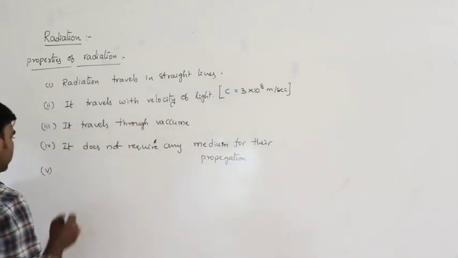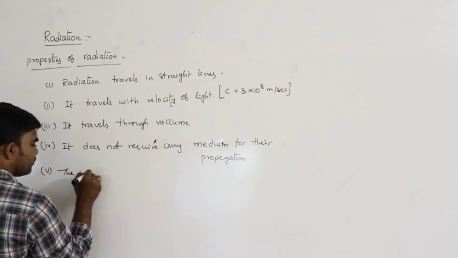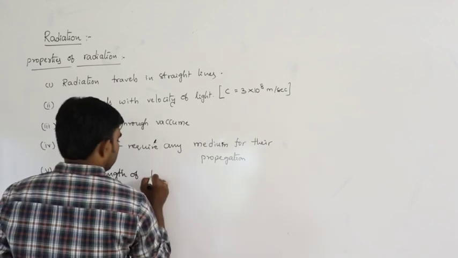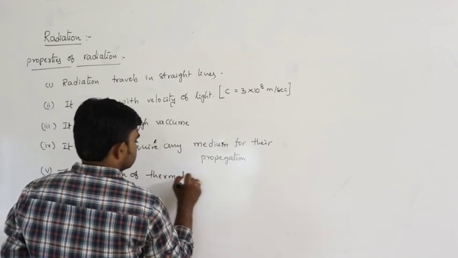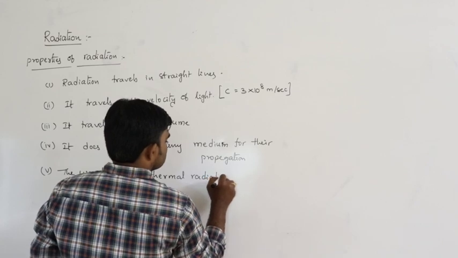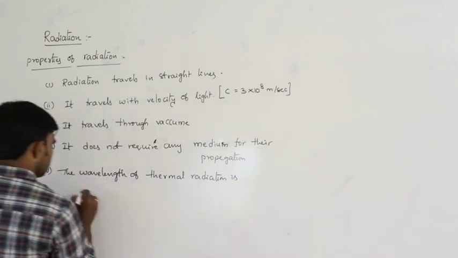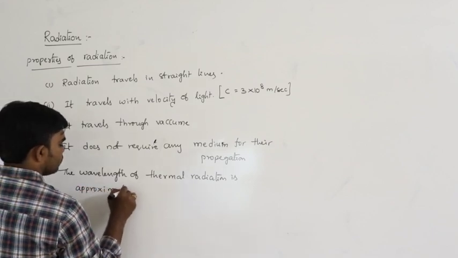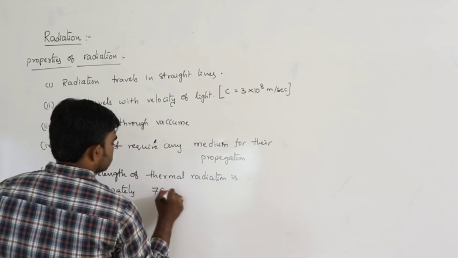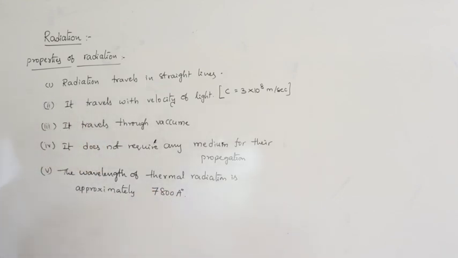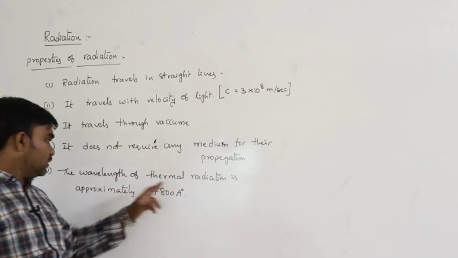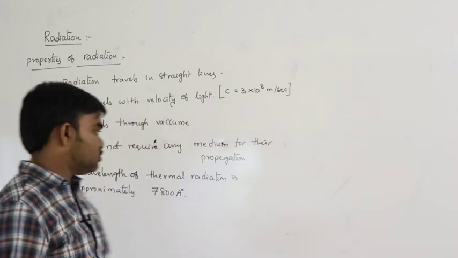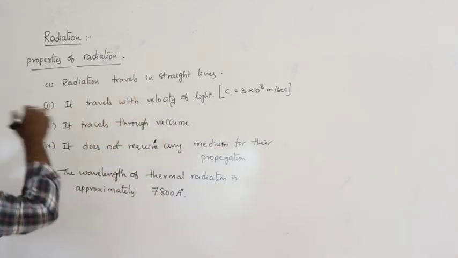So the wavelength of thermal radiation is approximately of the order of 7,800 angstroms.